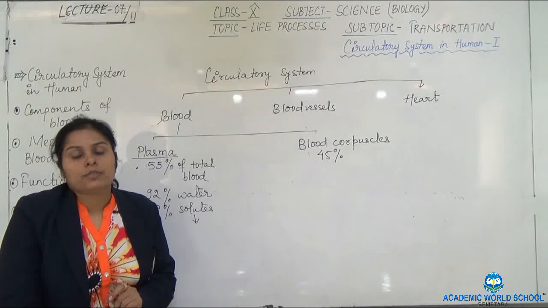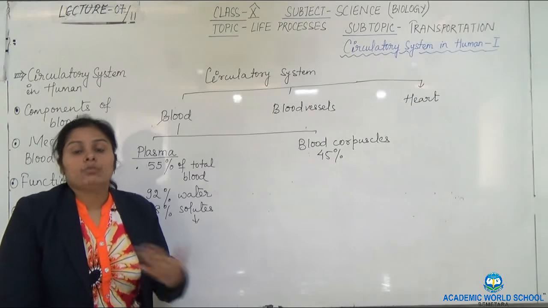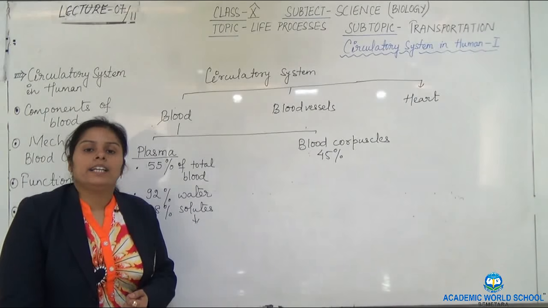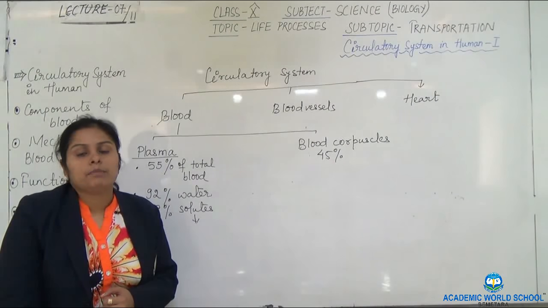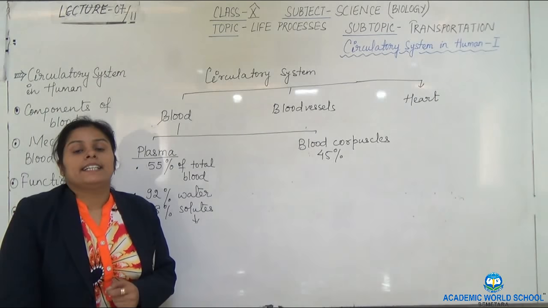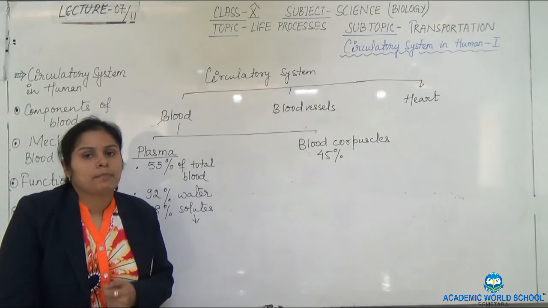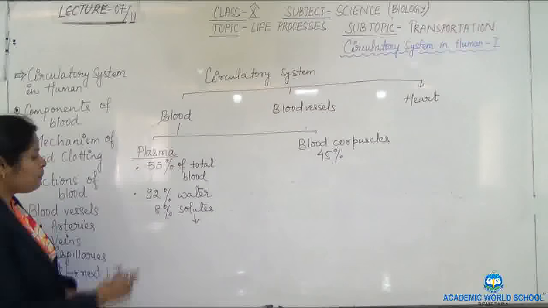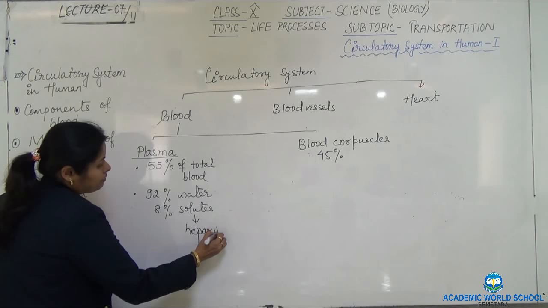Heparin is a substance which prevents the coagulation of blood. We know that as soon as the blood comes out from the body, it coagulates. Then why does the blood present inside the body not coagulate? That is due to the substance called heparin, and this heparin is present in plasma.